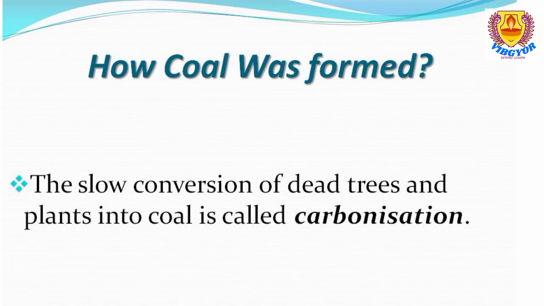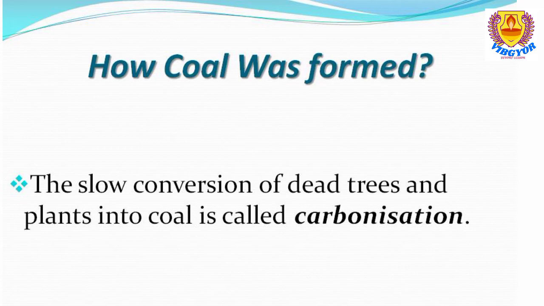Okay, you have to note the point here, we should know a process. What is it? It is carbonization. So let us know what is carbonization. The slow conversion of dead trees and plants into coal. This process is known as carbonization. So it can ask the question, what is carbonization? Or it can ask another question, what do we call the slow conversion of dead trees and plants into coal?